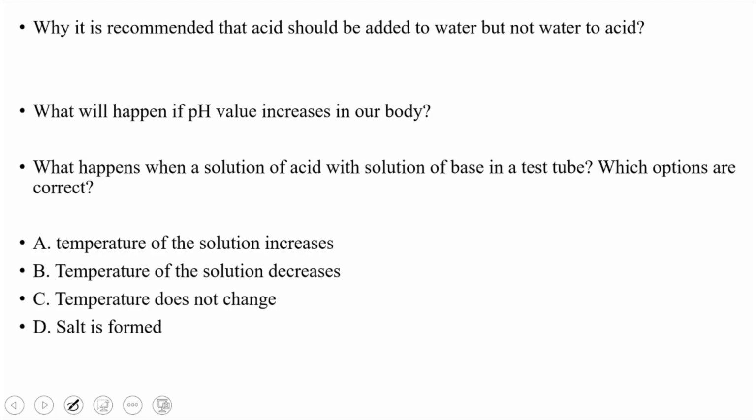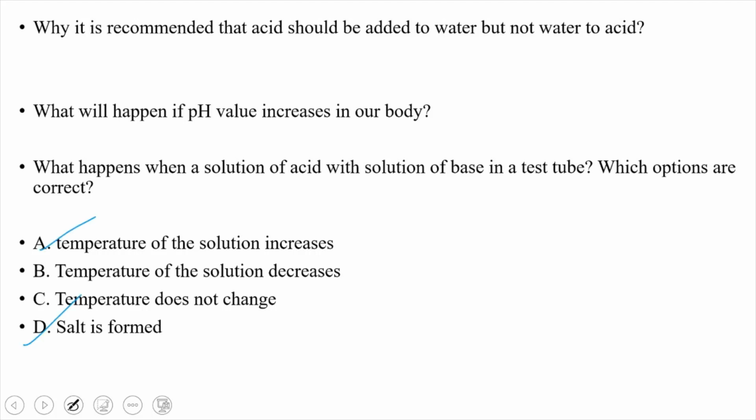What happens when a solution of acid is mixed with a solution of base in a test tube? Which options are correct? See, a solution of acid was mixed with a solution of base in a test tube. What will happen? Option A, temperature of the solution increases. Option B, temperature of the solution decreases. Option C, temperature does not change. Option D, salt is formed.